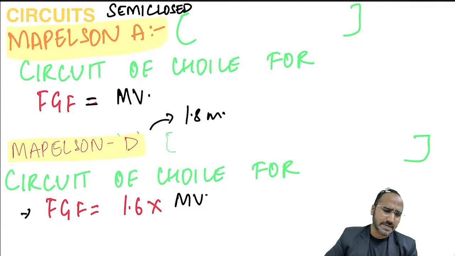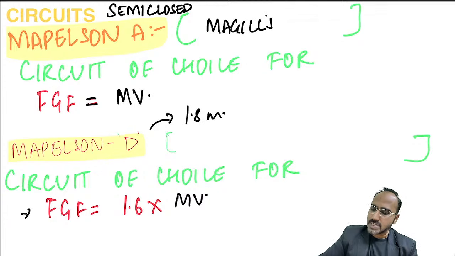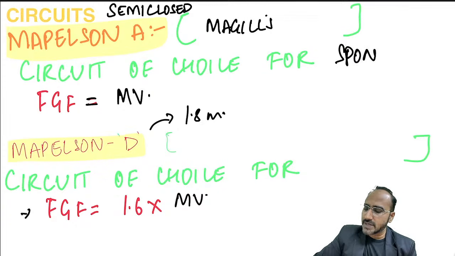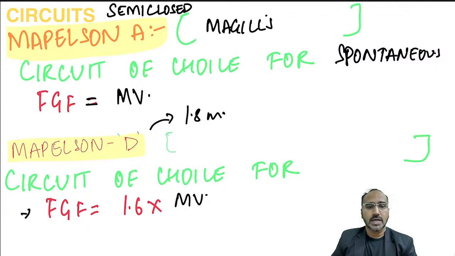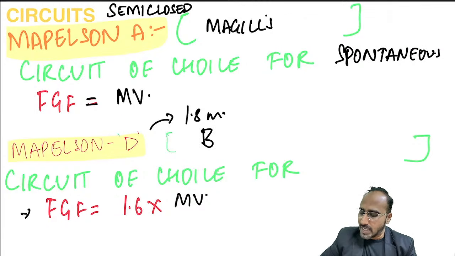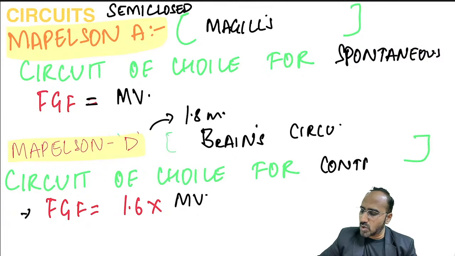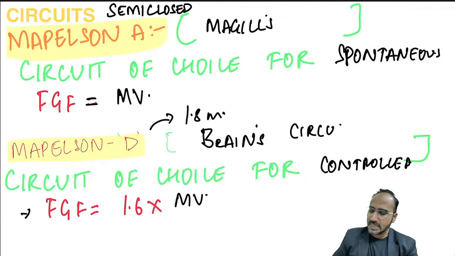We are discussing the breathing circuits. Mapleson A is also called the Magill circuit. This is the circuit of choice for spontaneous ventilation, where, in order to minimize rebreathing, you keep the fresh gas flow equal to the minute volume. Next, B and C are not used. Then Mapleson D, also called the Bain circuit. The Bain circuit is the circuit of choice for controlled ventilation. In order to prevent rebreathing, we use a fresh gas flow of 1.6 times the minute volume.